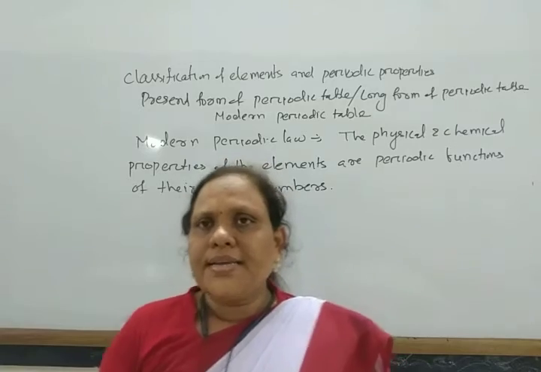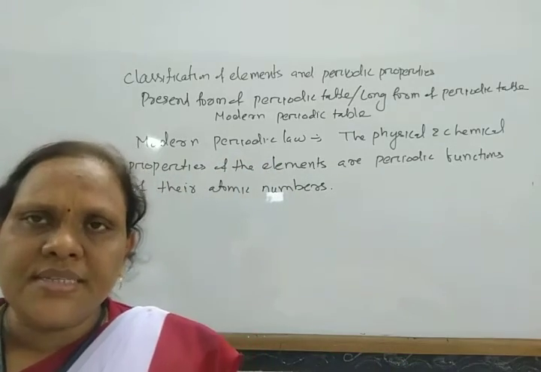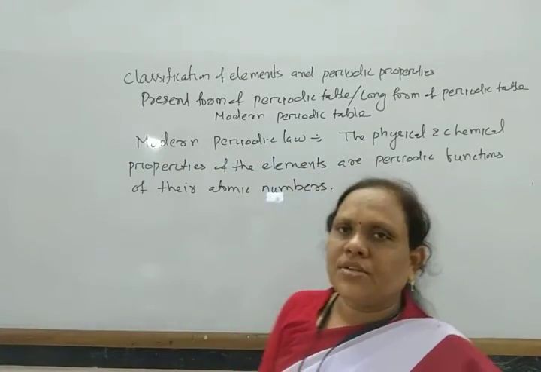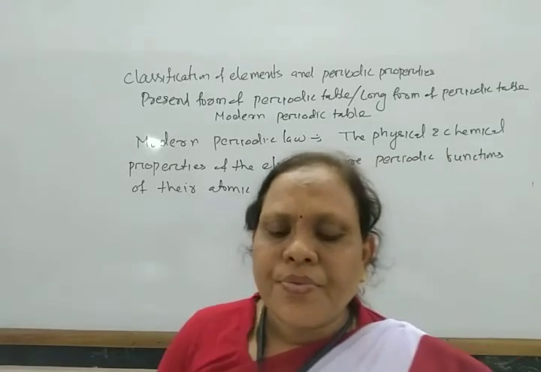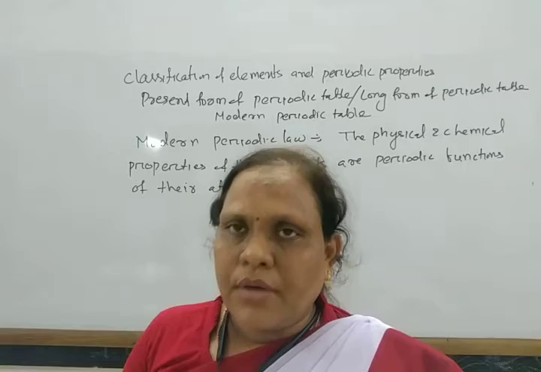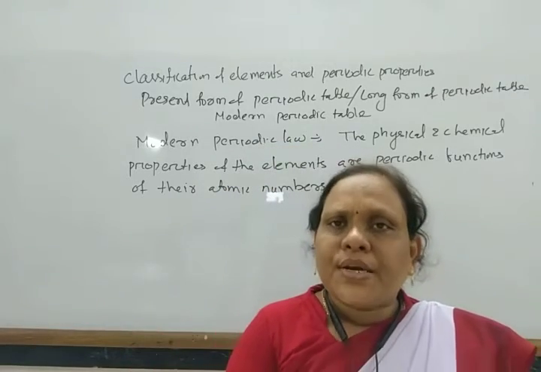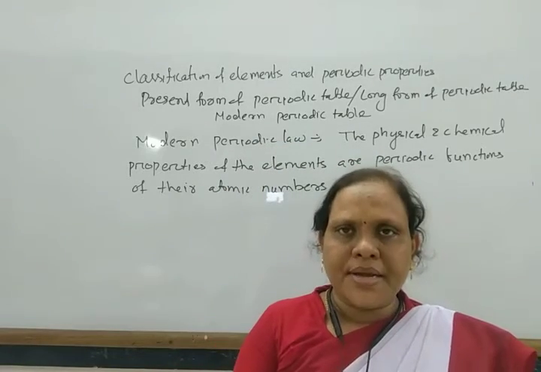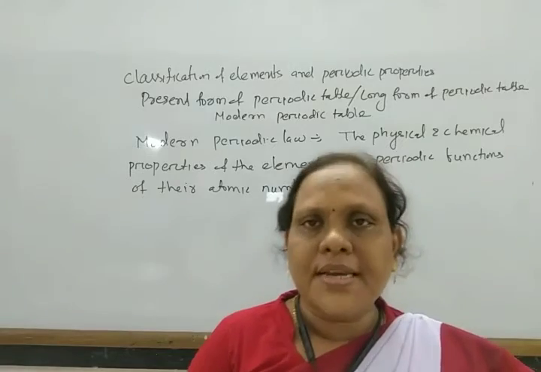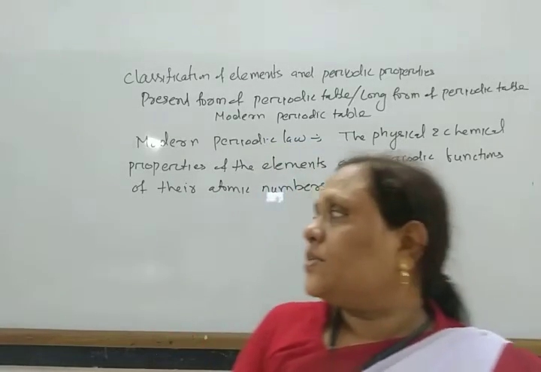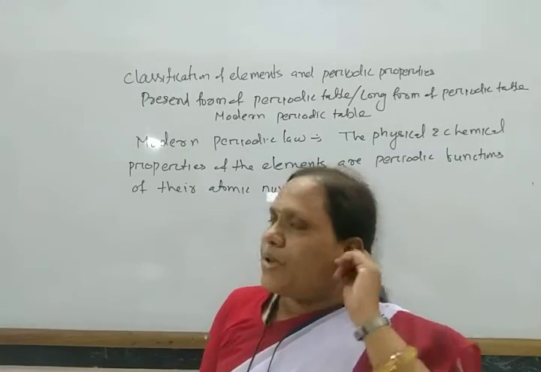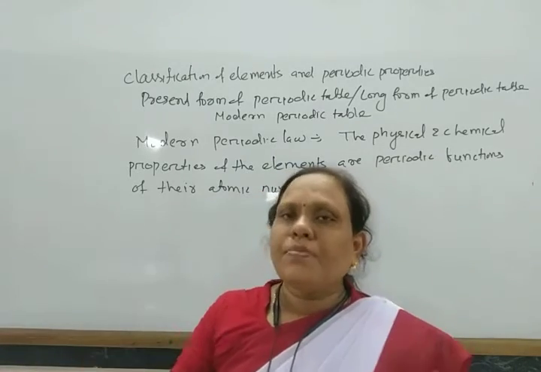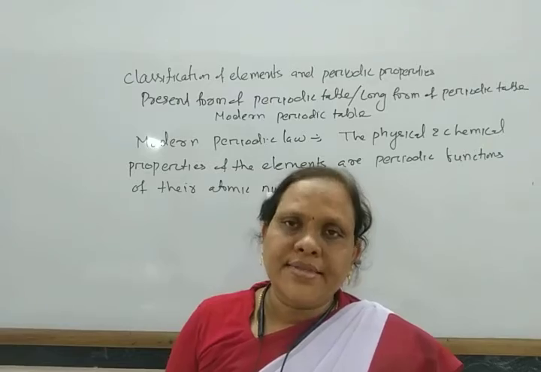According to the atomic number, or according to the electronic configuration of elements, all these elements are arranged. So the long form of periodic table is arranged according to the electronic configuration of elements.